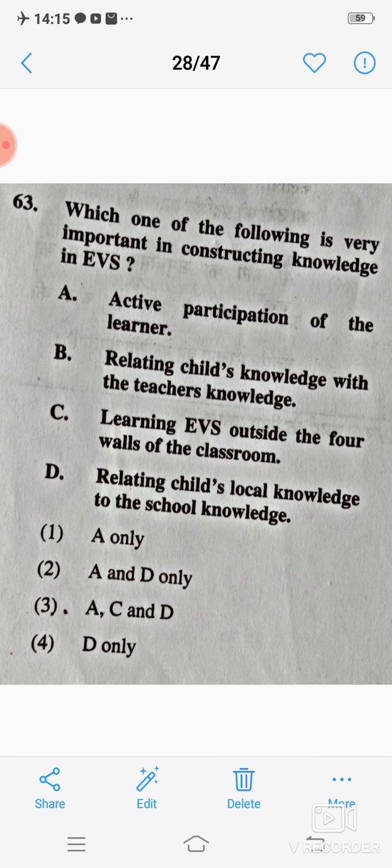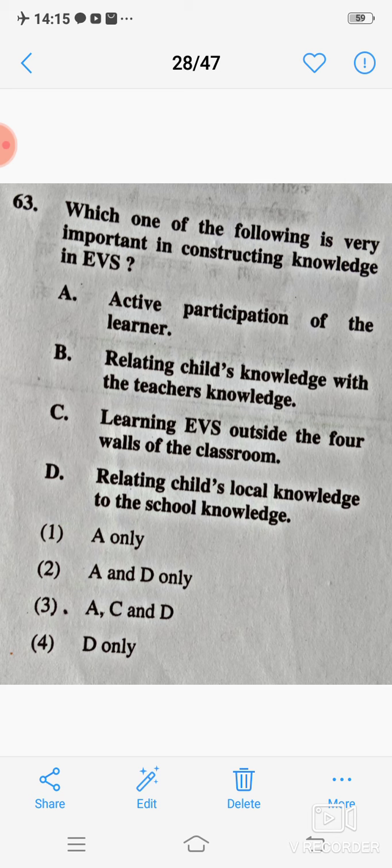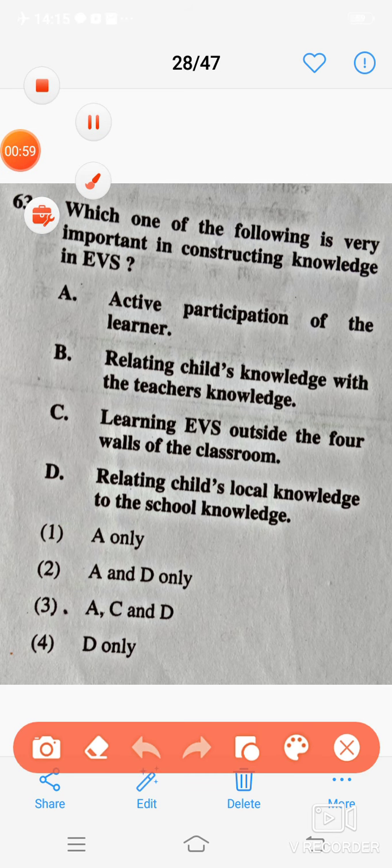Next question: which one of the following is very important in constructing knowledge in EVS? Correct answer is 3, A, C and D. B is not correct.